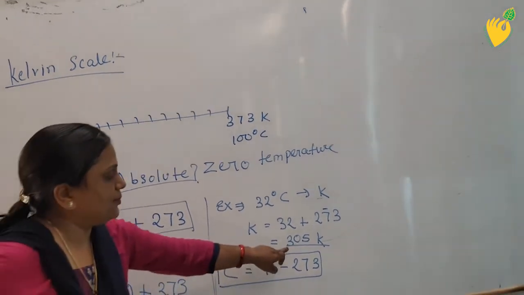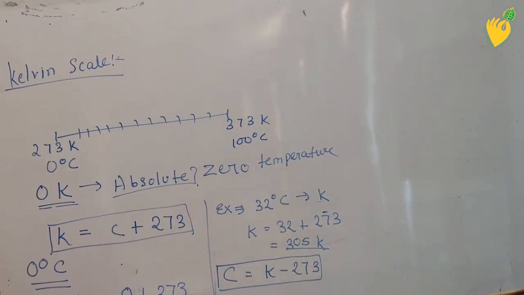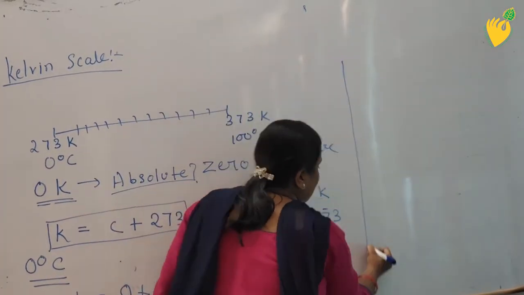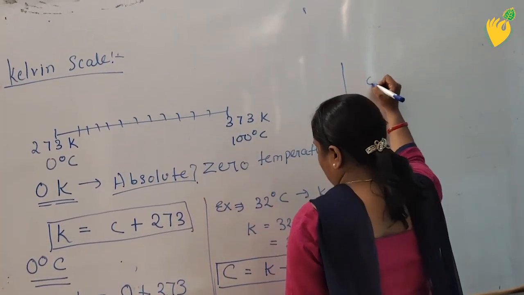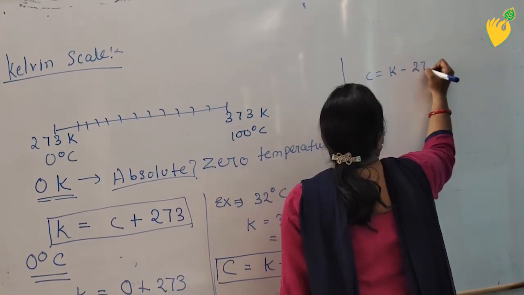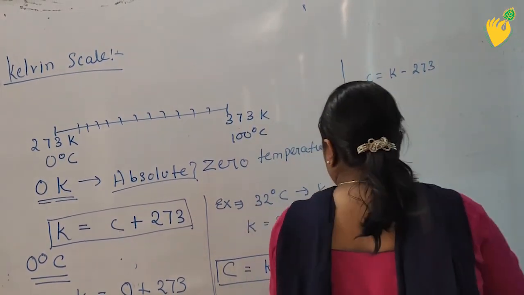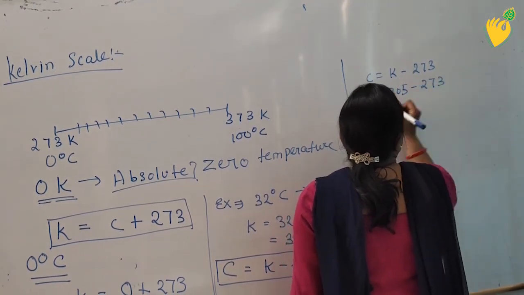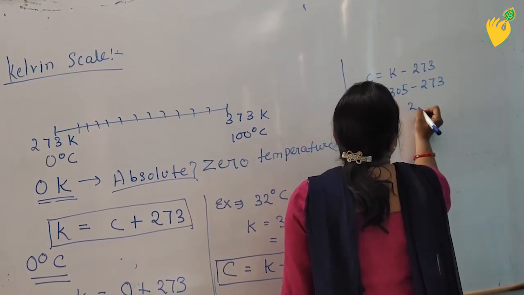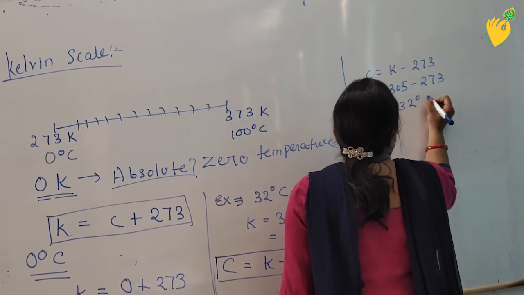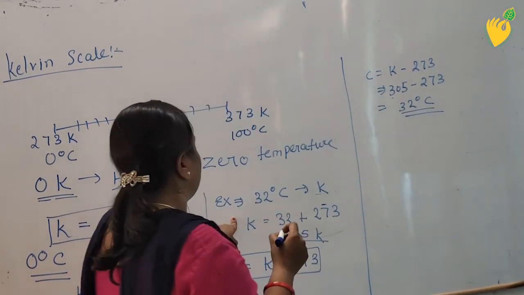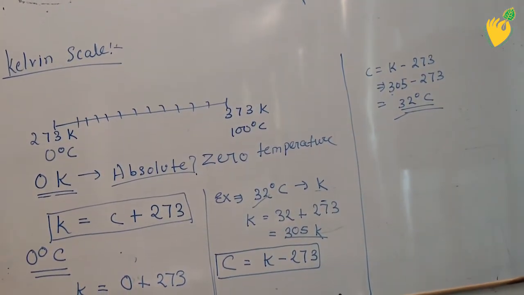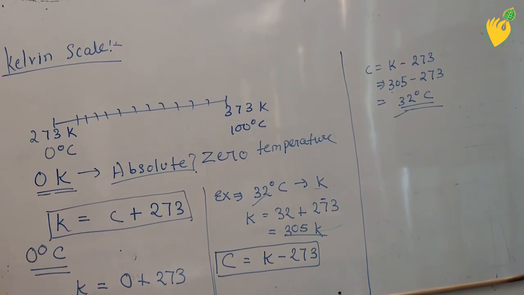अब हम इसी सेम 305 केल्विन को कन्वर्ट करते हैं डिग्री सेल्सियस में, तो क्या हो जाएगा फॉर्मूला इज C इज इक्वल टू K माइनस 273. द वैल्यू इज 305 केल्विन. So 305 minus 273, 5 minus 3 is 2, 30 minus 27 is 3, so it is 32 degree Celsius, which is same like this. So it is a very simple formula, students, from where you can convert a Kelvin value into Celsius.